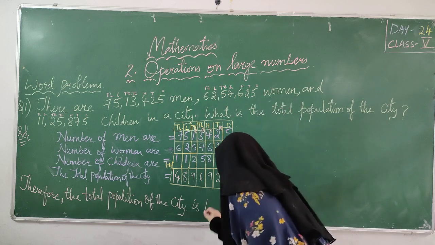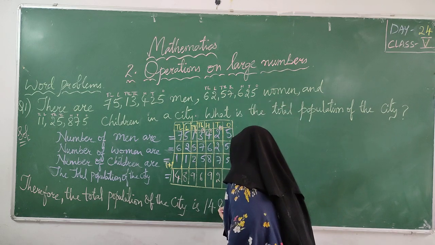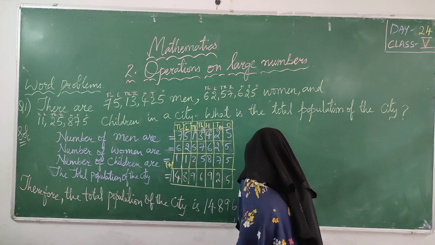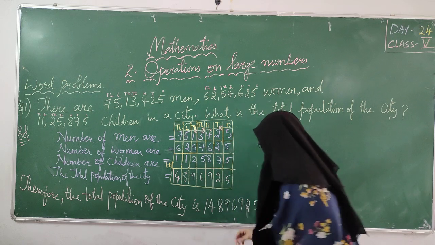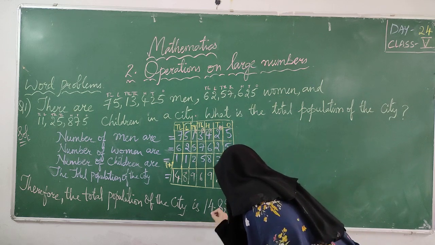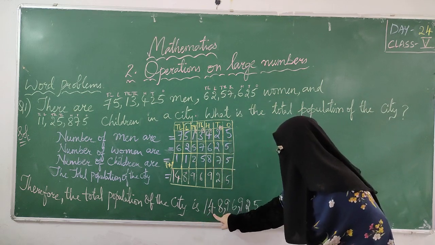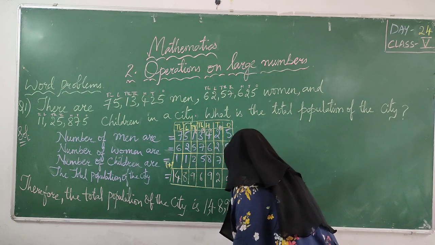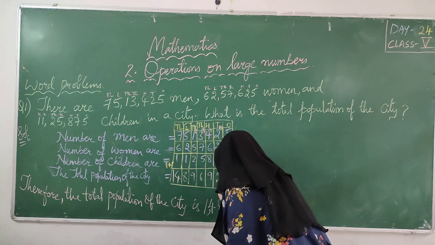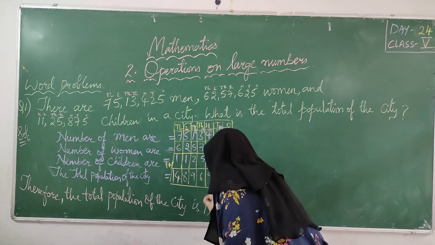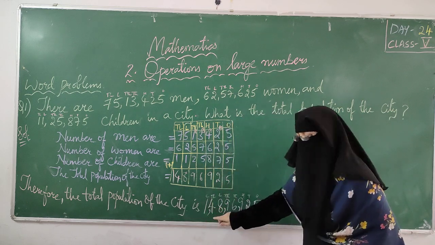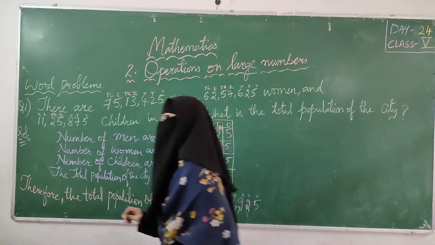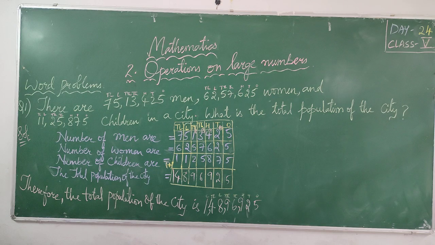14. Acha, first write that number, okay? Don't get confused, read that. First write it. I am writing. Then I am putting commas. 1 crore 40. If you are unable to read this, write the place values. Ones, tens, 100, 1,000, 10,000, lakh, 10 lakh, crore. Okay. So 1 crore 48 lakh 96,925 is the total population of the city.